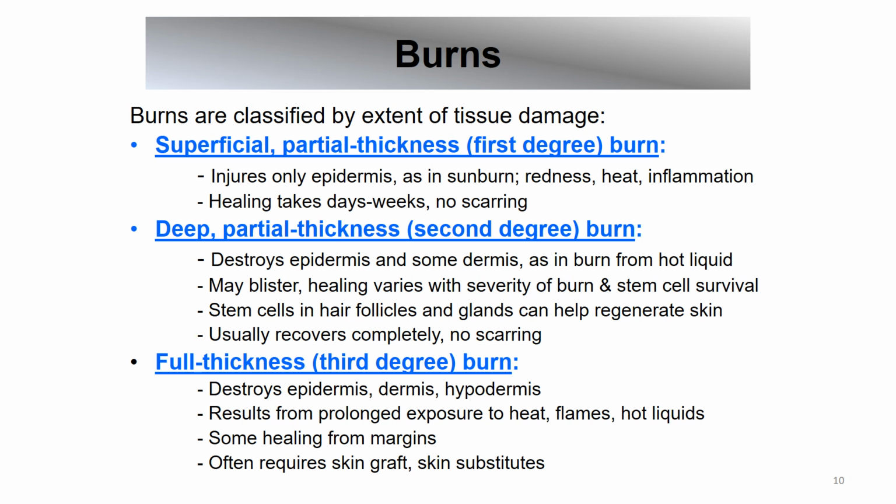Next, with the burns, the different degrees of burns. Know that the first degree burn means that the epidermis is injured, as in a sunburn. Here, it's characterized by redness, heat, inflammation. Second degree burn destroys the epidermis, but also the injury can go down into the dermis, as in a burn from a hot liquid. Here, a blister may form.